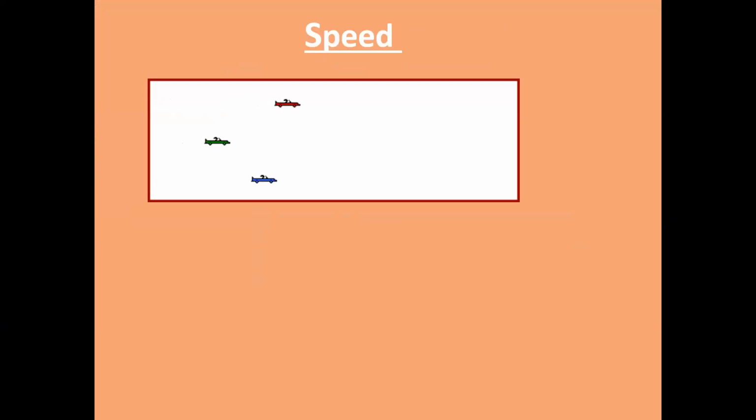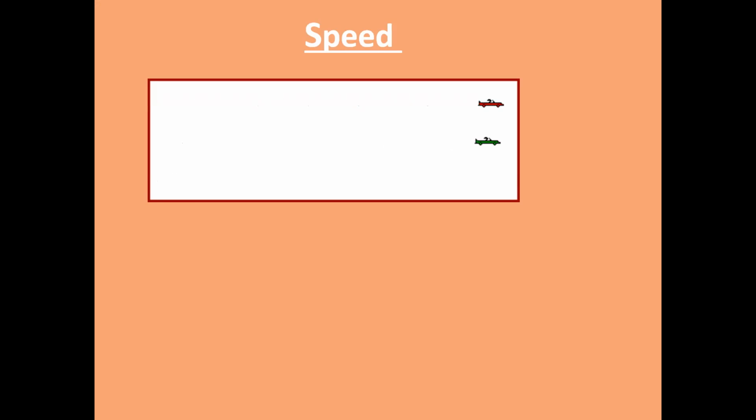Look at the animation here. There is a race between three vehicles. What happened? Who is coming first? How to identify it? Yes, the person or the car which is reaching first will be considered as the first position. How is it calculated? The car which reached the destination in less time is considered as the first position.